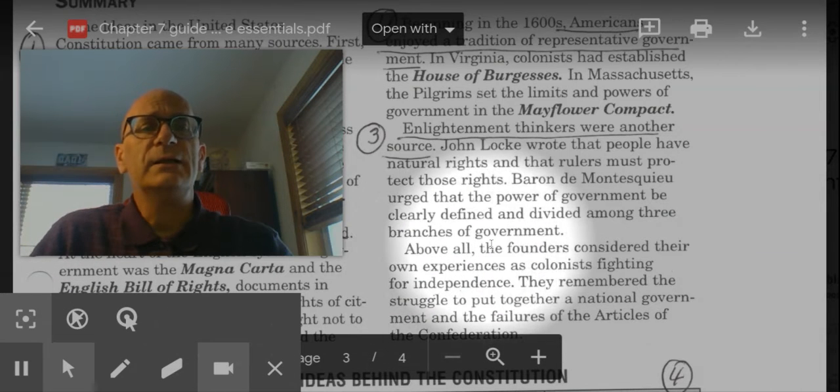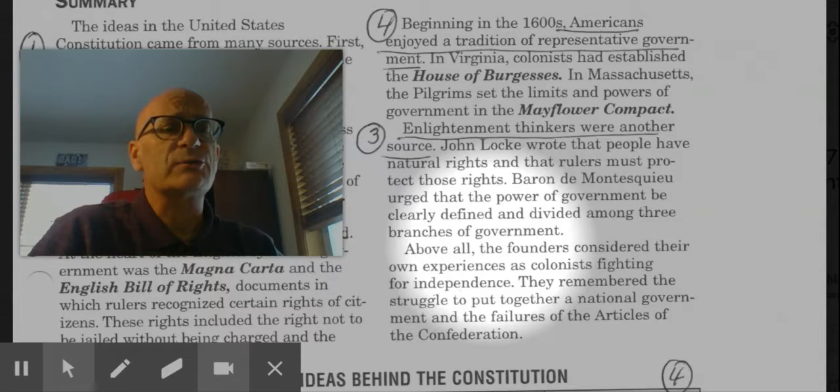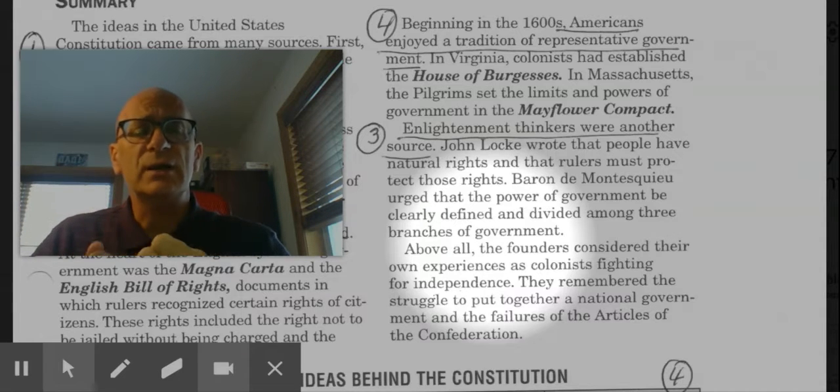And finally, Enlightenment thinkers were another source of inspiration to the writers of the Constitution. John Locke wrote that people have natural rights, and we've talked about these natural rights when we talked about the Declaration and the Constitution so far. John Locke talked about natural rights, which were the rights to life, liberty, and the right to own property.